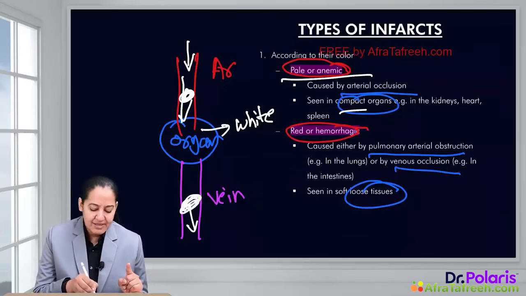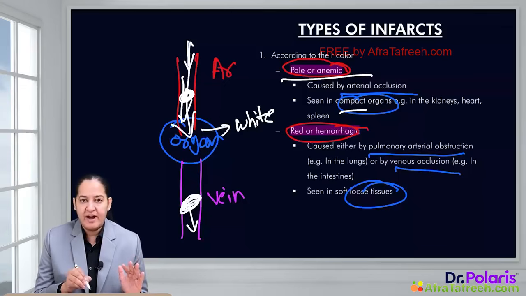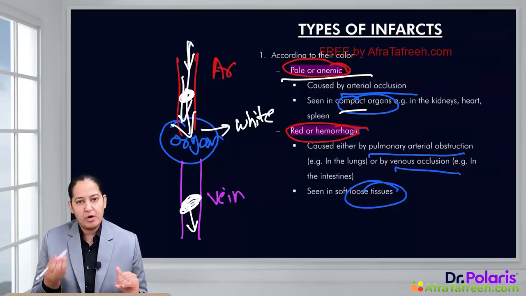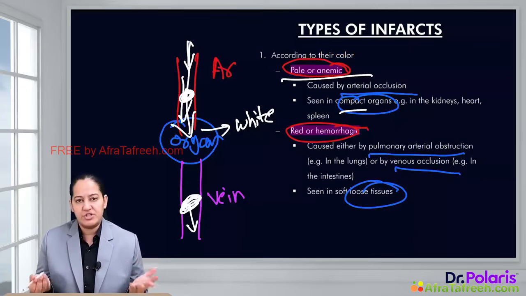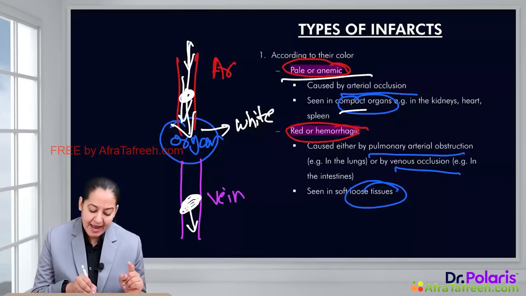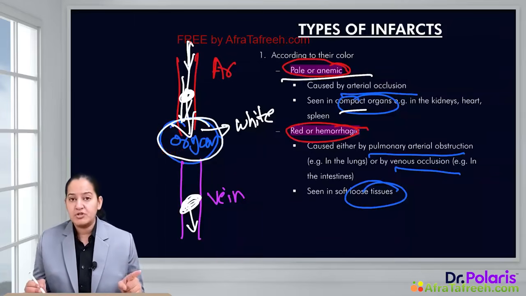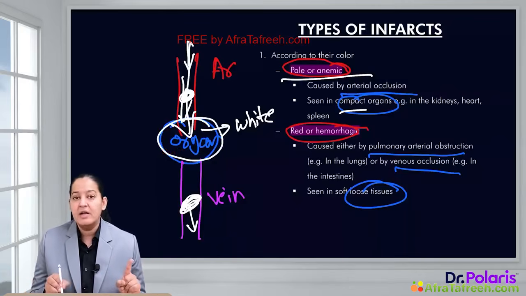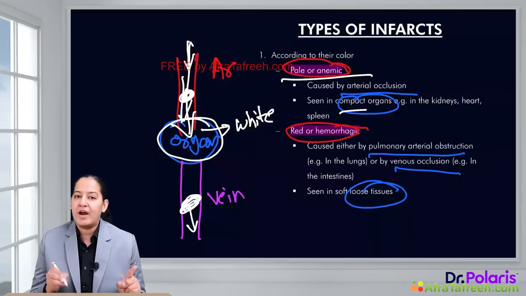So normal blood, pure blood, is coming via the artery, and that is converted into deoxygenated blood by utilization of the oxygen and nutrients. Now deoxygenated blood cannot leave the organ. It is getting accumulated inside the organ. That's why it will look red in color. That's why venous obstruction leads to red or hemorrhagic infarct. So that is the reason.